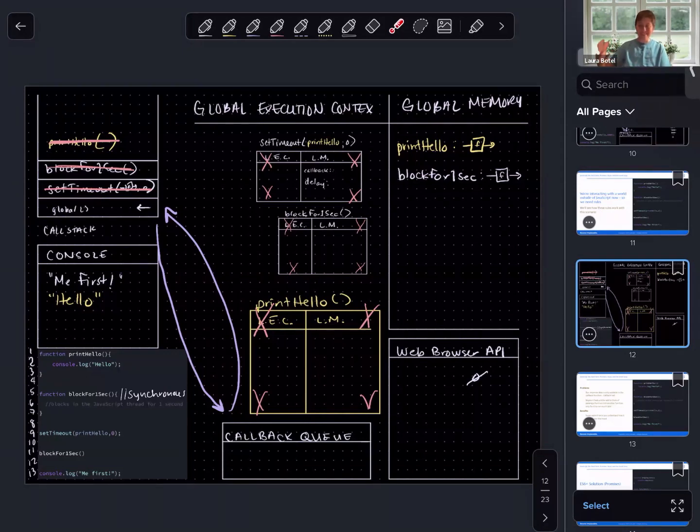Okay, so y'all, this is asynchronicity in JavaScript at work. We have used the event loop to coordinate functionality from our callback queue getting to the call stack. We have made use of the web browser API for some of its functionality, like a timer, for example.